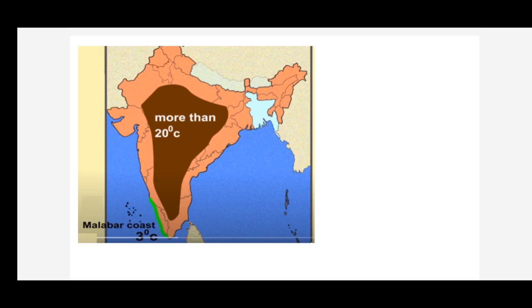The reason is the moderating influence of the sea, because the Malabar coast is lying beside the sea, the Arabian Sea. So when the land gets heated up, the wind from the sea blows to the land and gives a moderating effect. Whereas it is more than 20 degrees Celsius in the interior parts of India. The reason is the interior parts of India are far away from the sea.